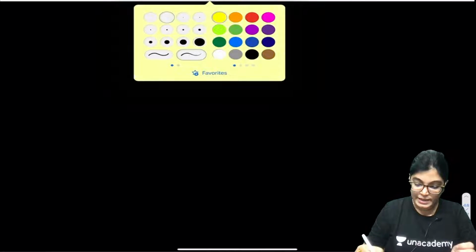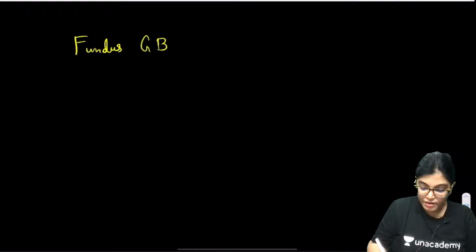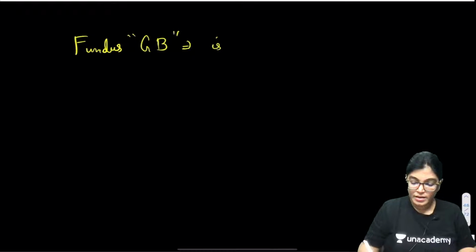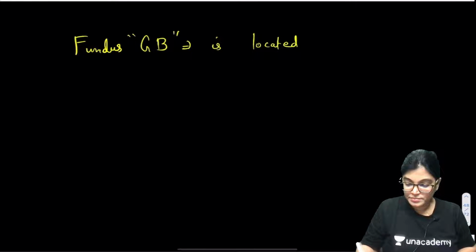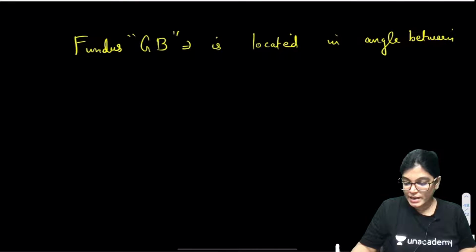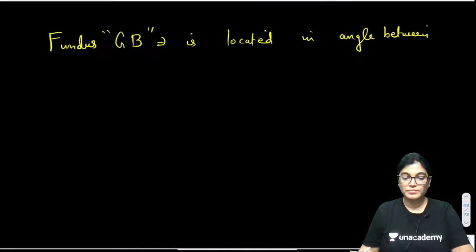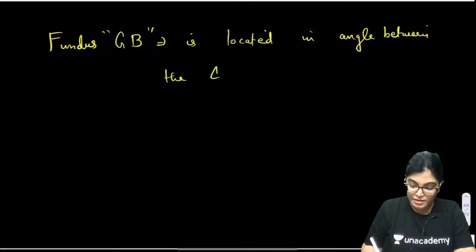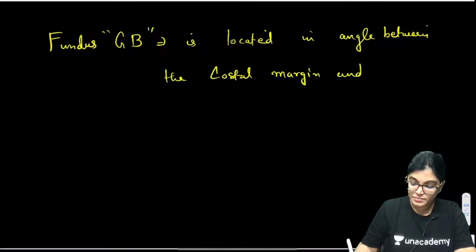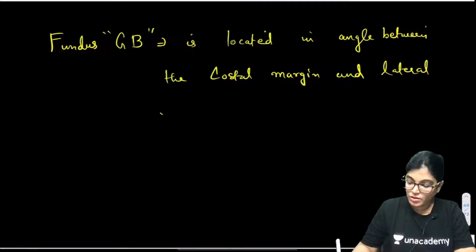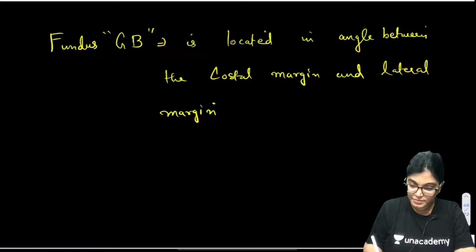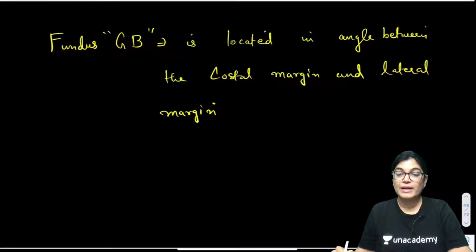So first, it is important to know the anatomical location of the fundus of gallbladder. The fundus of gallbladder is located in an angle between the costal margin and the lateral margin of the rectus abdominis muscle.